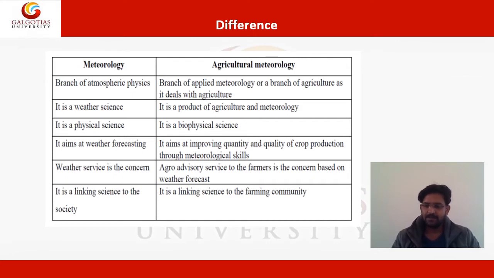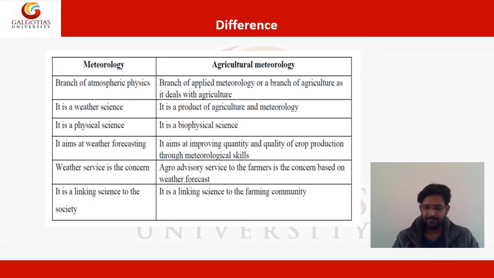So if we consider only India, in different parts the climate change happens. Okay. So if we can predict that these conditions will be in the future during this crop production, we can advise the farmers that in this June you should do the production for this particular crop. Okay. So it is a linking science to the society and it is a linking science to the farming community.